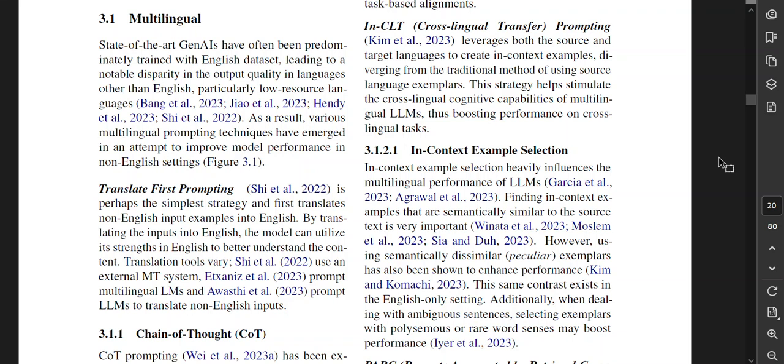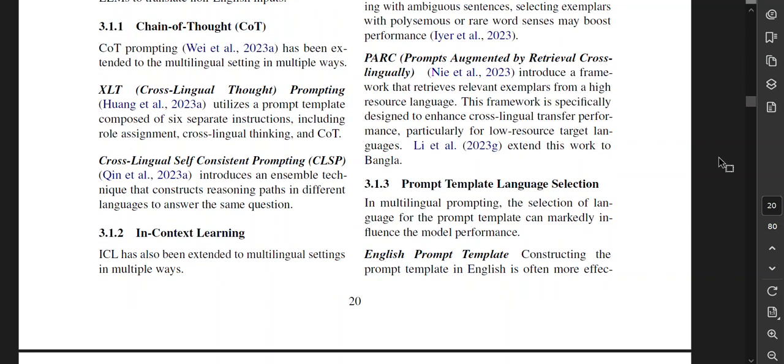Translation tools vary. She et al. used an external machine translation system, Zhu et al. prompt multilingual language models, and Awasthi et al. prompt large language models to translate non-English inputs. Chain of thought prompting has been extended to the multilingual setting in multiple ways. Cross-lingual thought prompting utilizes a prompt template composed of 6 separate instructions, including role assignment, cross-lingual thinking, and chain of thought. Cross-lingual self-consistent prompting introduces an ensemble technique that constructs reasoning paths in different languages to answer the same question.